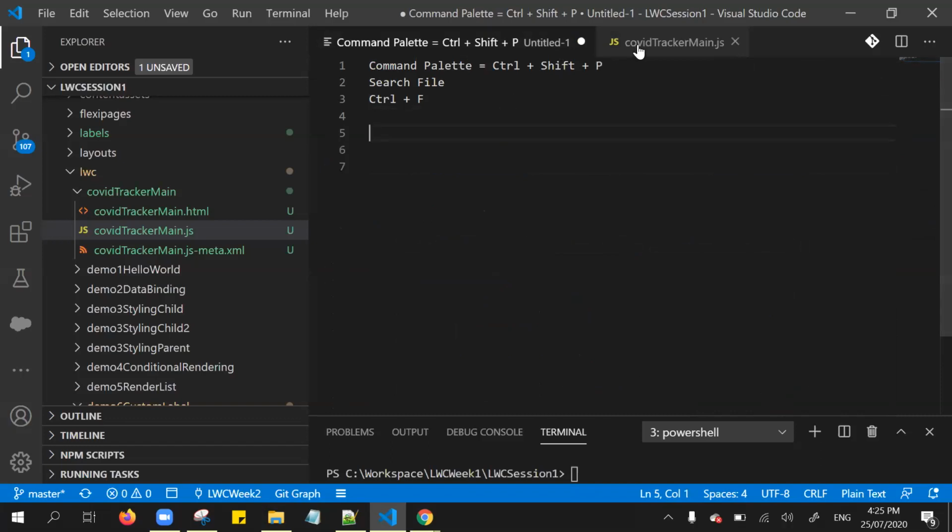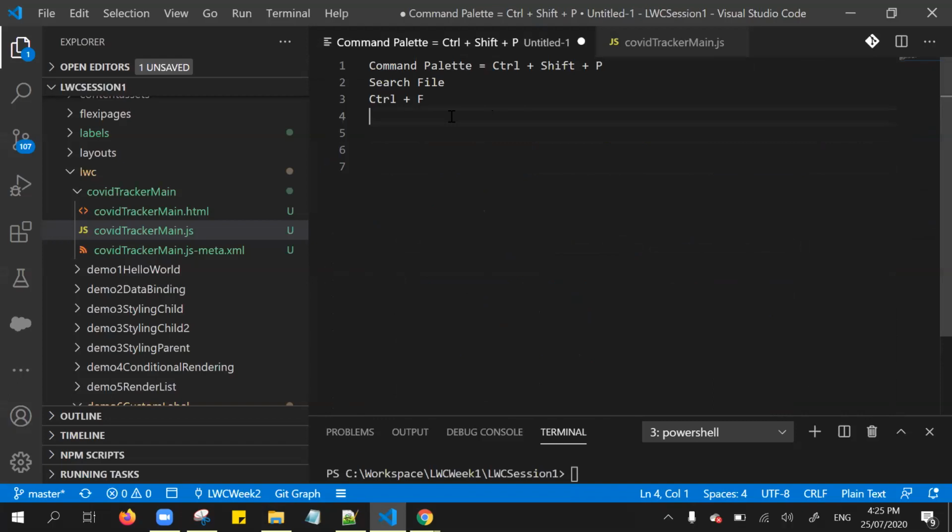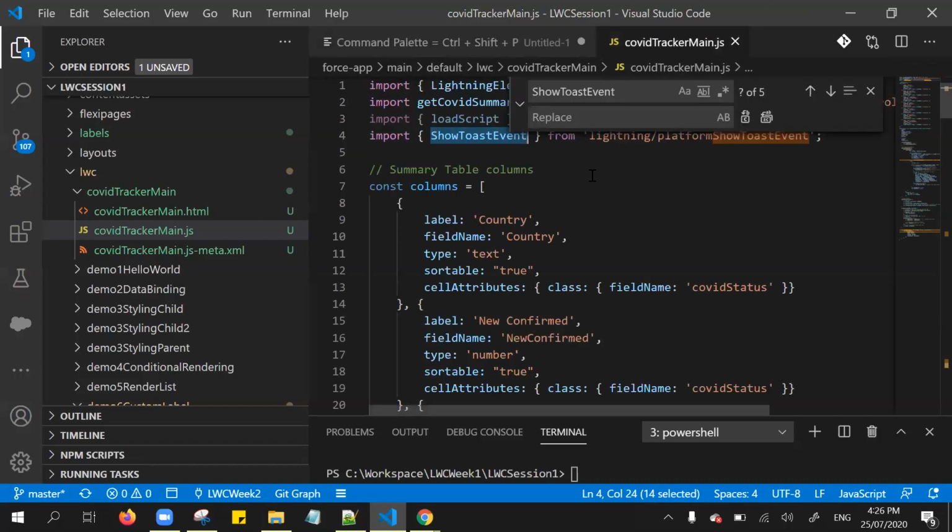If in case I want to replace the show toast event with something different, then click Control H. This is the finding value, and this is where you can add the value to replace, right? Control H, that is a replace. It's for the single file, right?